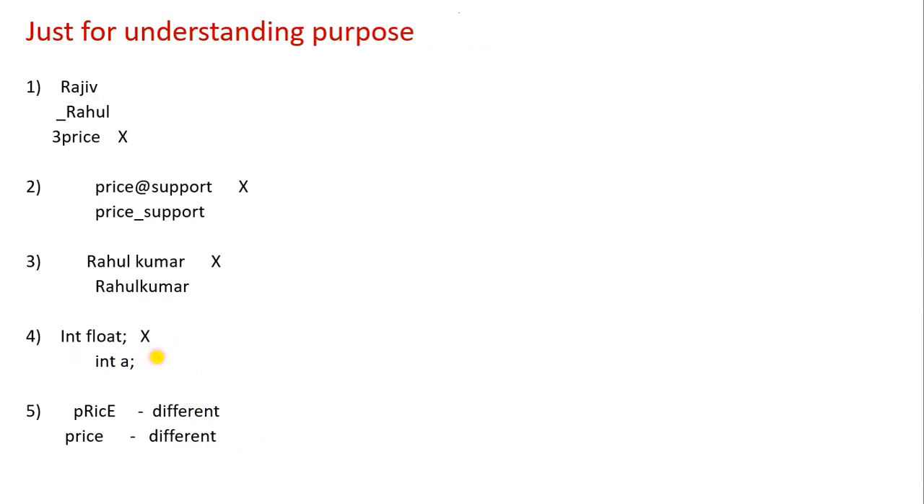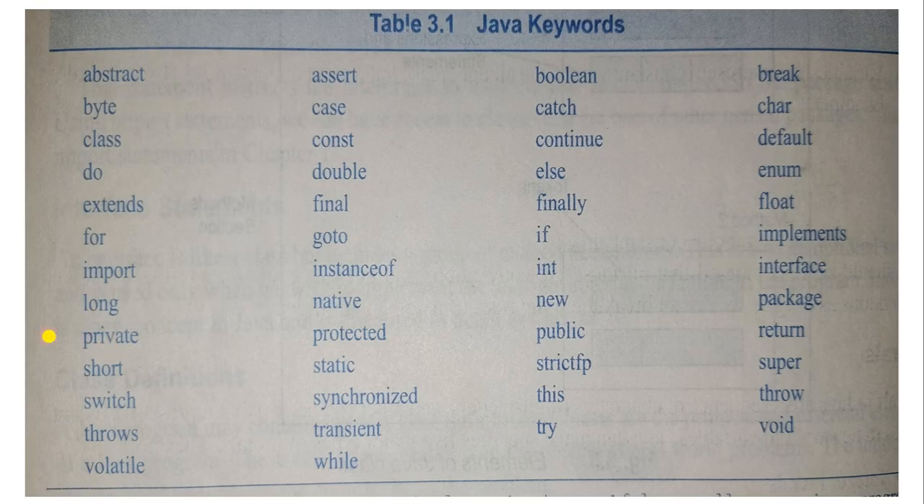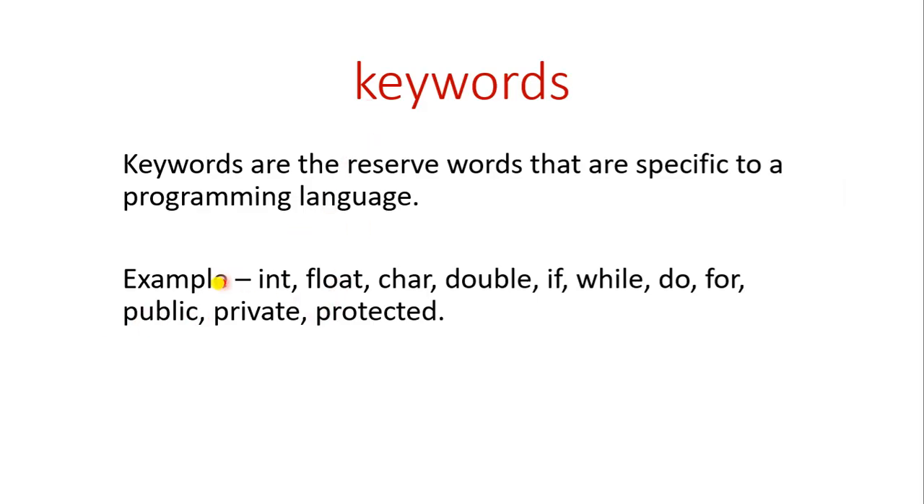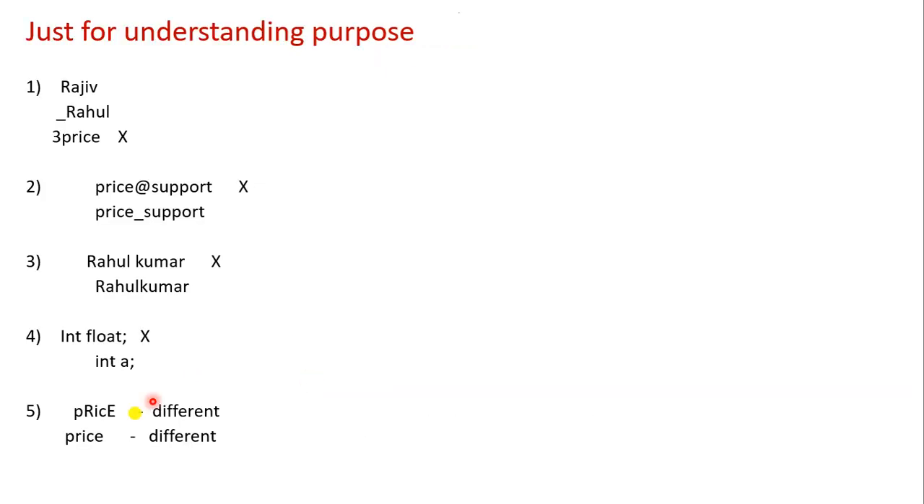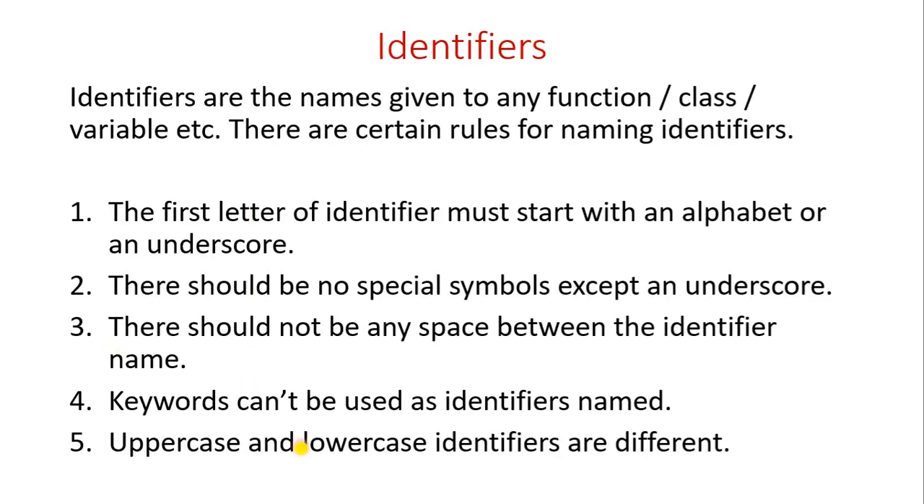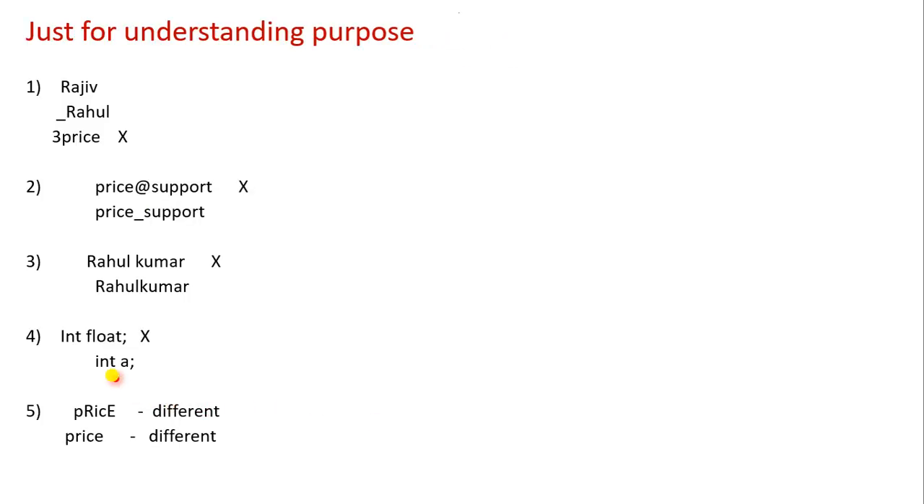int float, this is not allowed. Why? As I told you, float is a keyword. Here only I have told you about keywords. I have many examples, like int and float. Here float is the keyword, so in the identifier place, we can't use keywords.